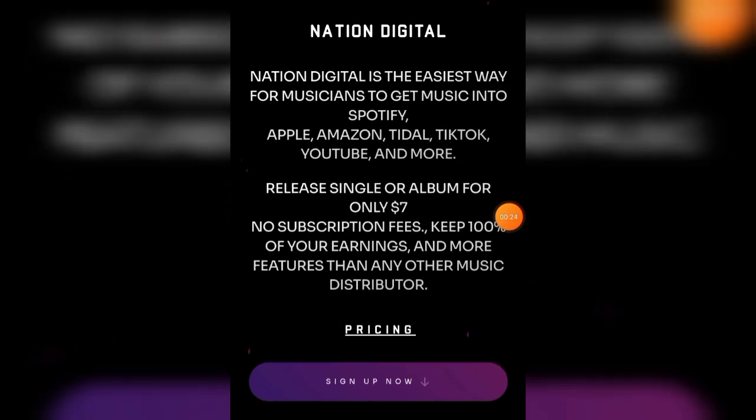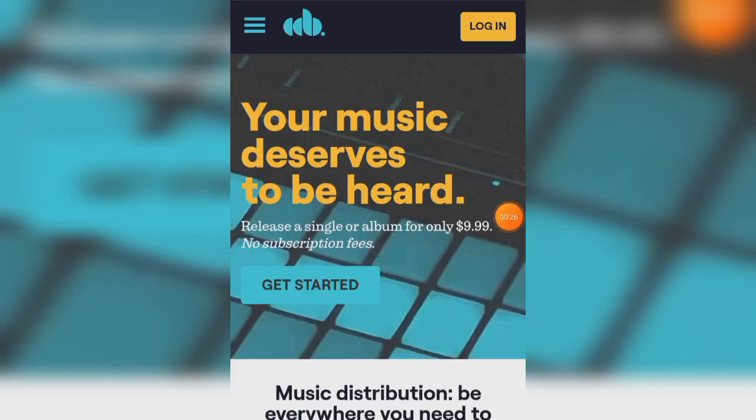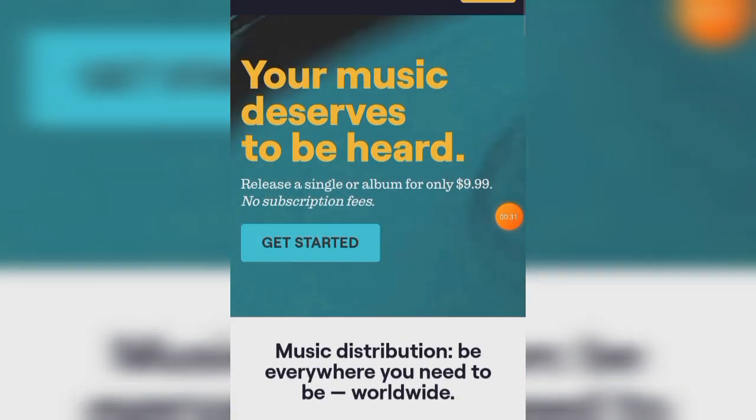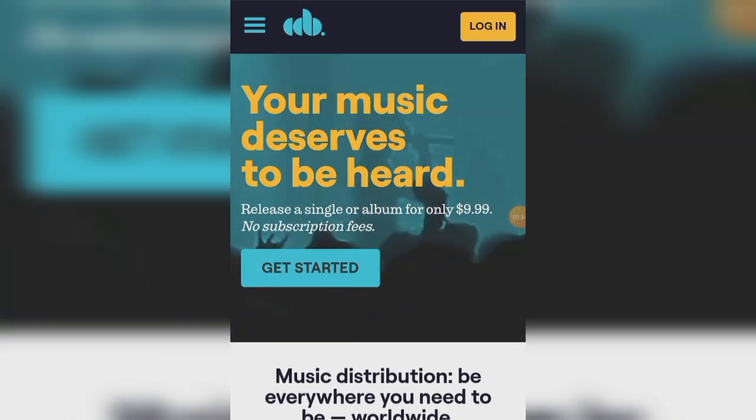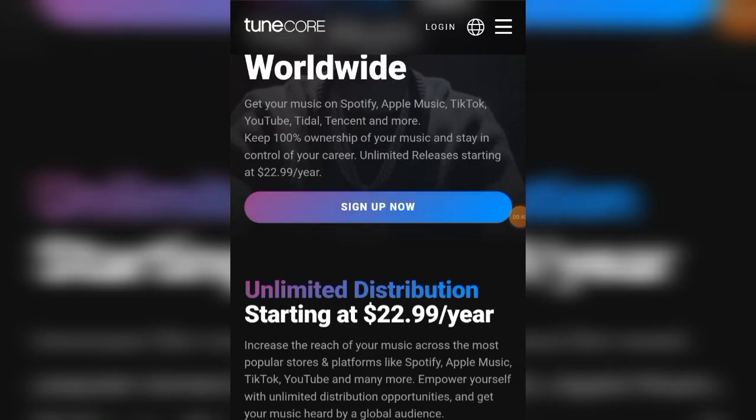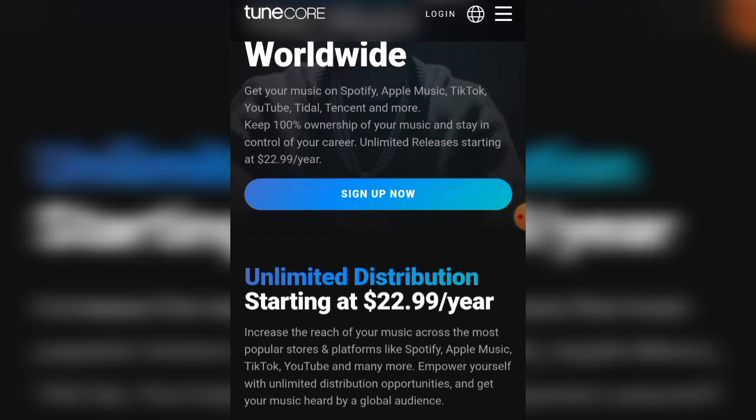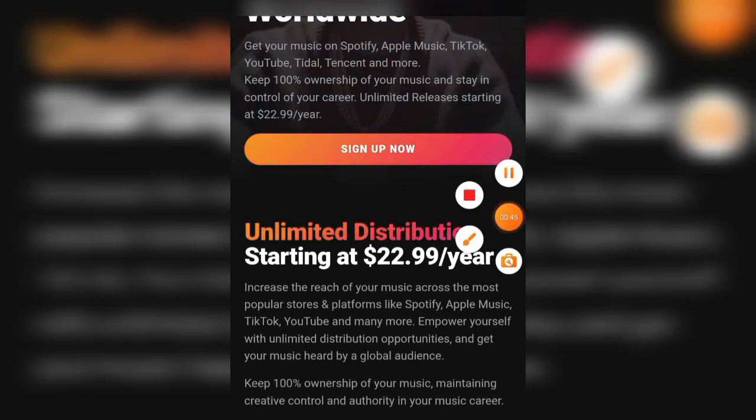So if you take a look at Nation Digital and CD Baby, you are going to see that these music distribution platforms have something in common, which means you pay a one-time fee to distribute your music. Unlike DistroKid or TuneCore, where you need to pay an annual fee of $23 every single year to be able to distribute your music on their platform.